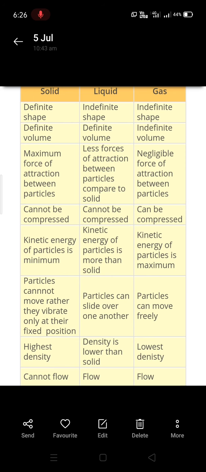Density means mass by volume. So highest density is for solid compared to liquid, compared to gases. Solids cannot flow, whereas liquids and gases can flow. Anything which can flow is called a fluid.